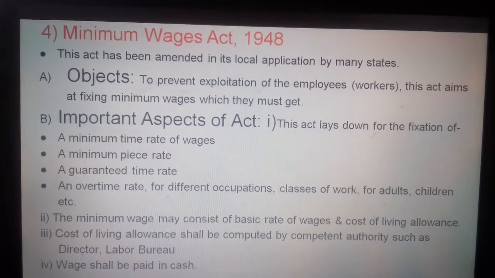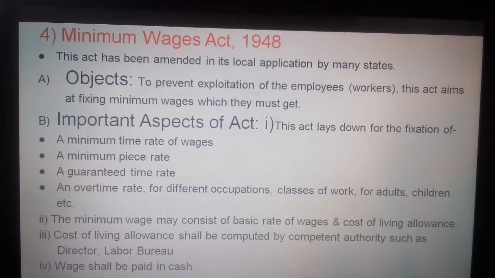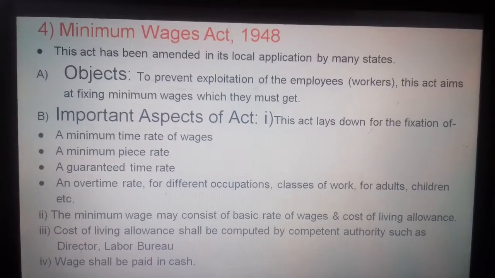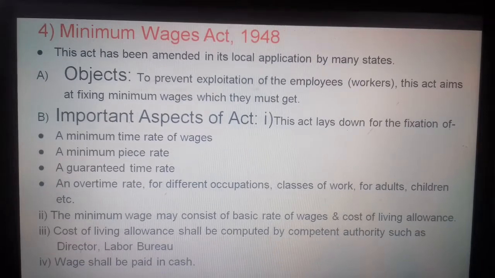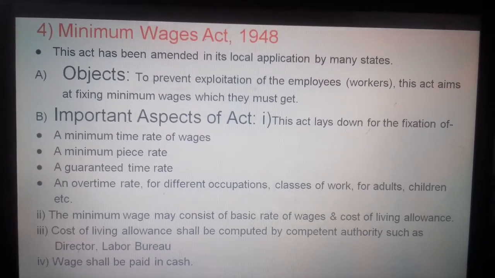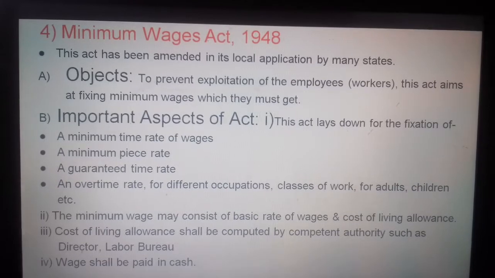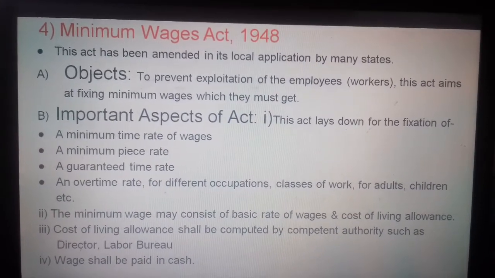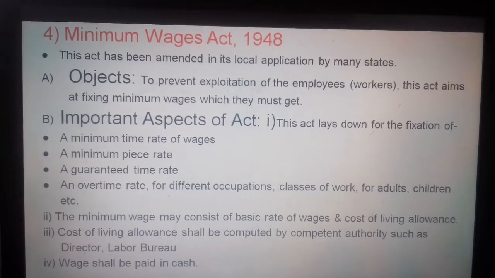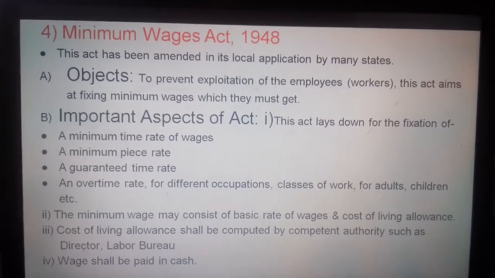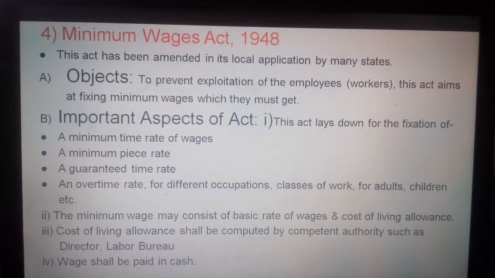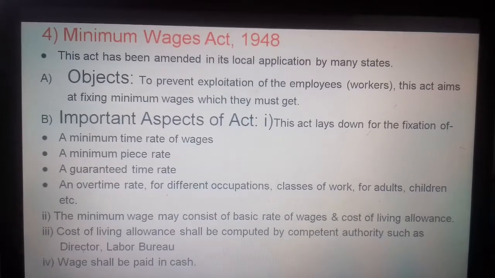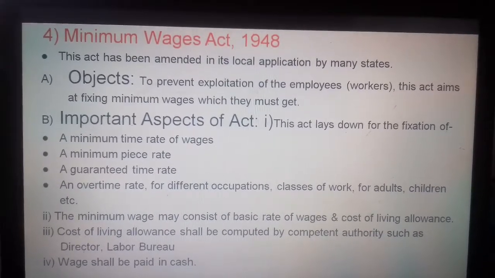Now we will discuss the important aspects of this act. This act lays down the fixation of any kind of wages. It contains especially a minimum time rate of wages, a minimum piece rate, a guaranteed time rate, and an overtime rate for different occupations, different classes of work, for adults, for children. Different kinds of rules have been laid down. The minimum wage may consist of a basic rate of wages and cost of living allowance. The cost of living allowance shall be computed by competent authorities such as the Director of the Labour Bureau.